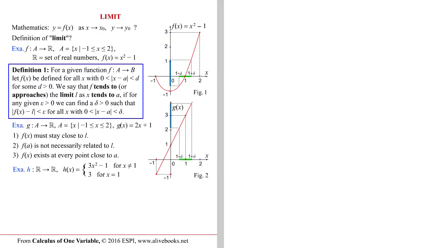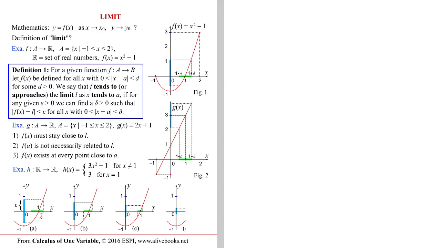In the definition of limit, it is useful to understand the inherent relation between epsilon and delta. Although the value of x determines the value of y through the equation y equals f of x, it is the size of epsilon that determines the size of delta. In other words, epsilon is given and we want to find the delta that implies this epsilon. In figure 3 we have 4 variations of figure 1. As we go from a to d, a smaller epsilon is required. To achieve this result progressively, we need a smaller delta that will make epsilon smaller.